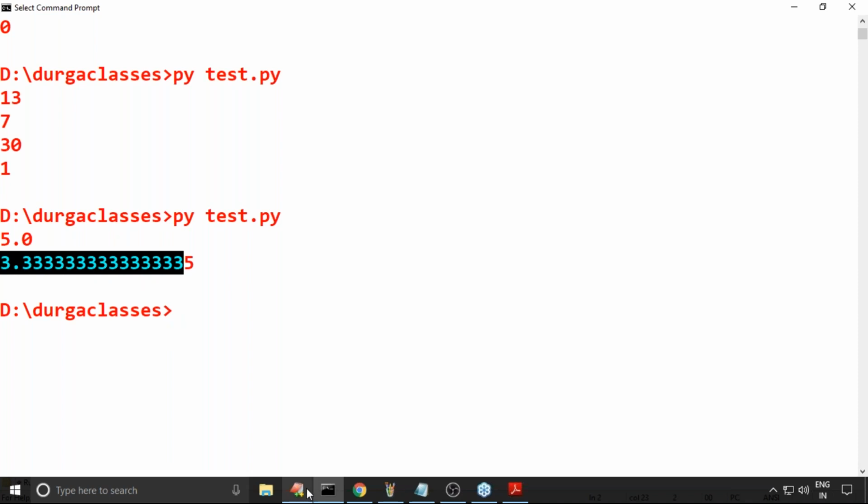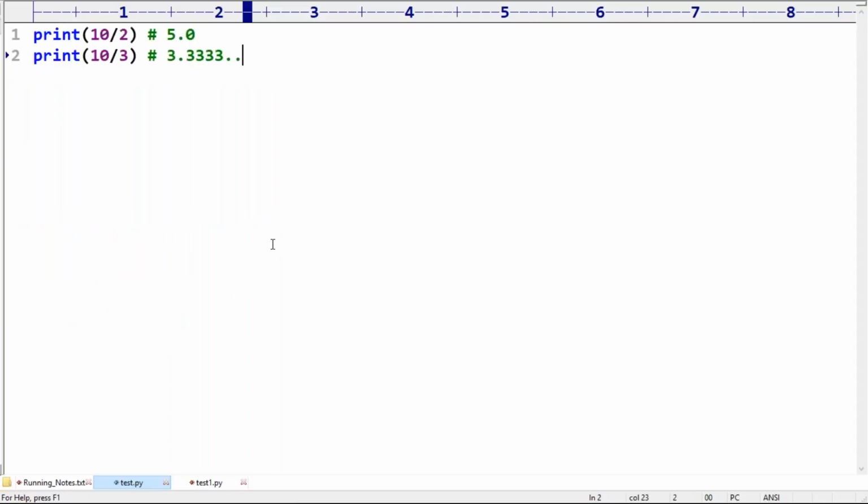Are you in a position to understand? The result of the normal division operator is always float. Remember, in the exam there may be a chance to ask 10 by 2. What is the answer? The answer is 5.0, not 5. But please make sure the result is always of float type only.